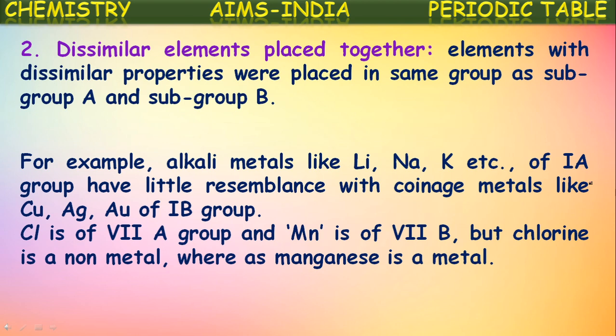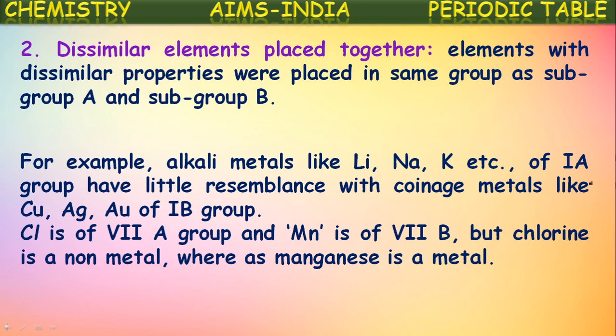Actually, these all come under first group elements, of course in two subgroups. But the elements of group 1A like lithium, sodium, potassium, which are called alkali metals, are very highly reactive metals, whereas the elements present in group 1B, copper, silver, gold, are the least reactive metals. So they have very little resemblance, but they are kept in one column. This is one of the disadvantages.